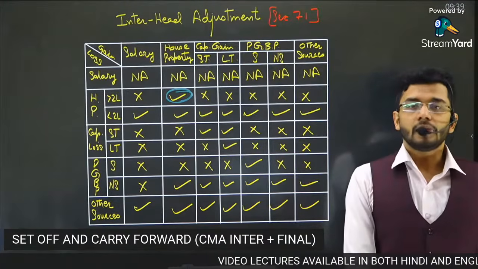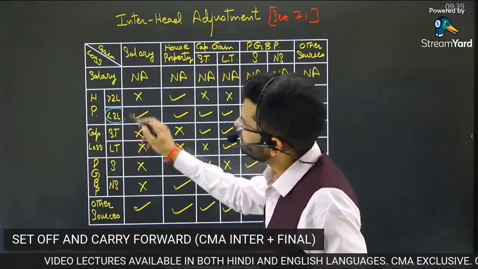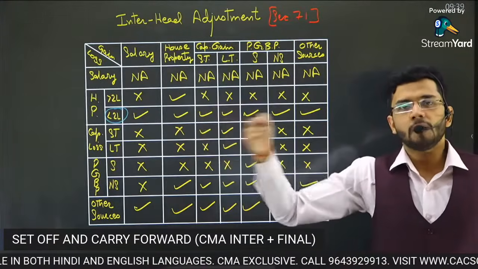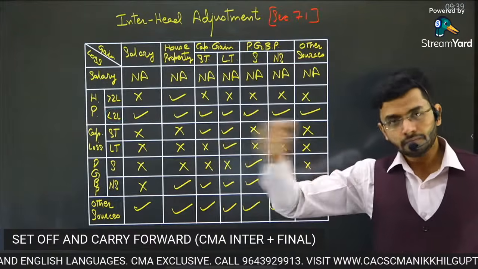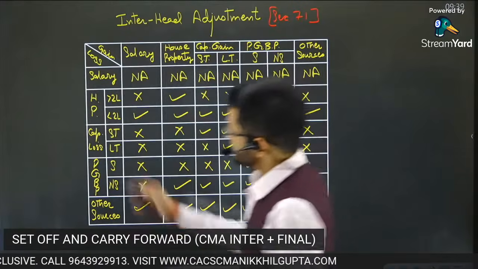That is the principle. So house property loss can be adjusted against other heads only to the extent of 2 lakh rupees. That is the upper limit till which house property loss can be adjusted against gain of any other head.